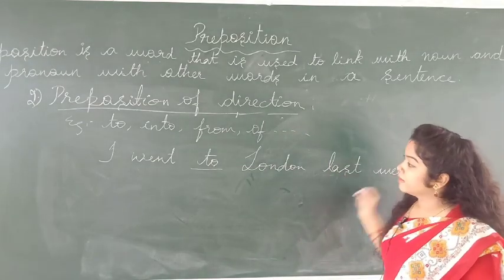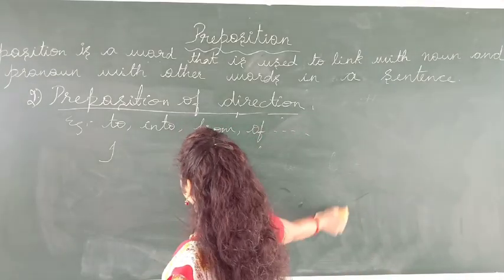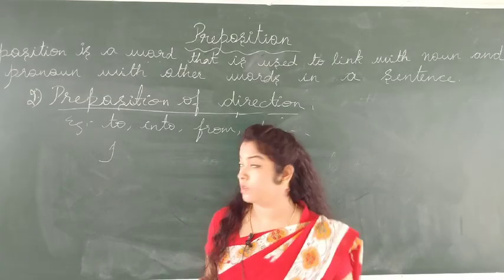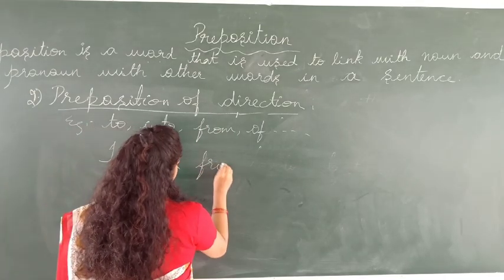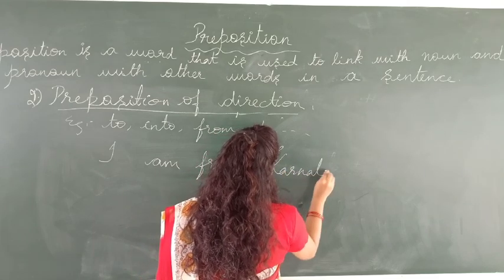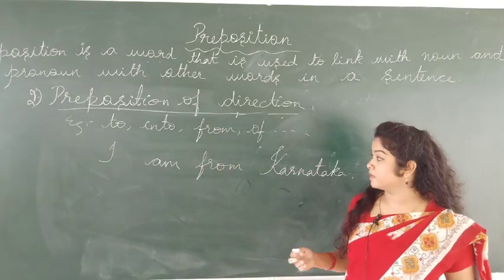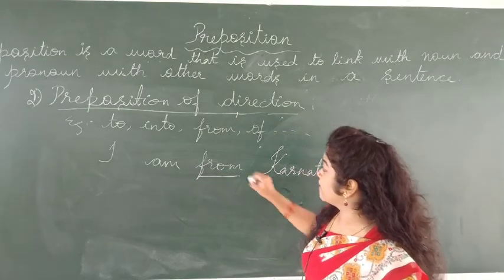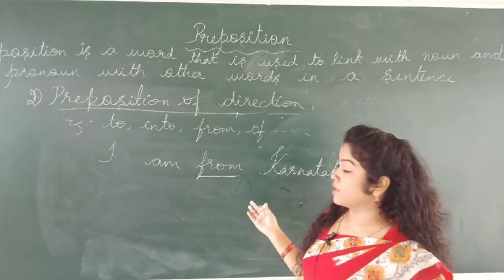Okay. So there is one more example, like if someone asks, hey, where are you from? I can tell, I am from Karnataka, whatever. If someone asks me, hey, where are you from? I am from Karnataka, I am from Delhi, whatever place it is. So here from is also a preposition. Even this sentence indicates the direction.